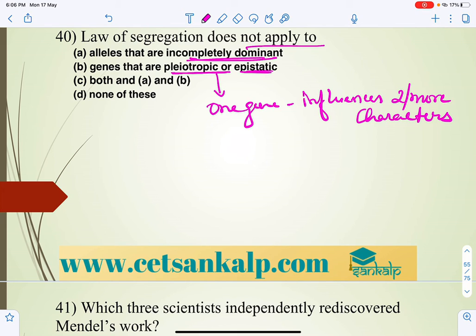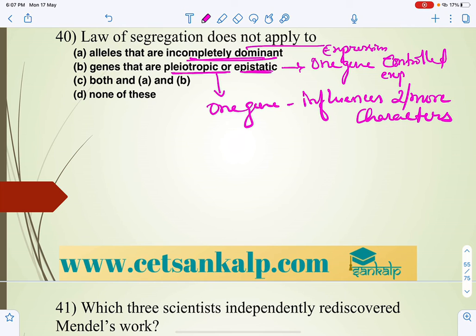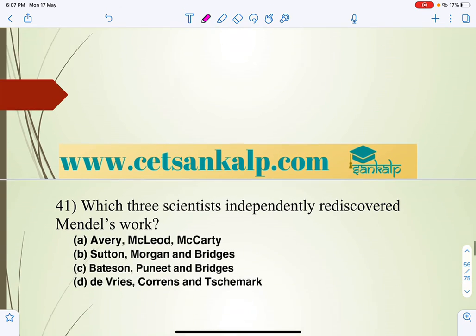And then epistatic: expression of one gene is controlled by the expression of another gene. That is epistasis. So both are not related to the law of segregation. So both A and B is the correct answer.